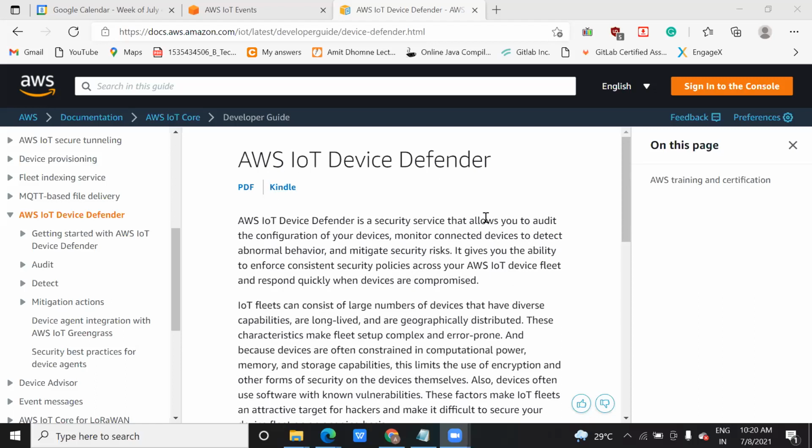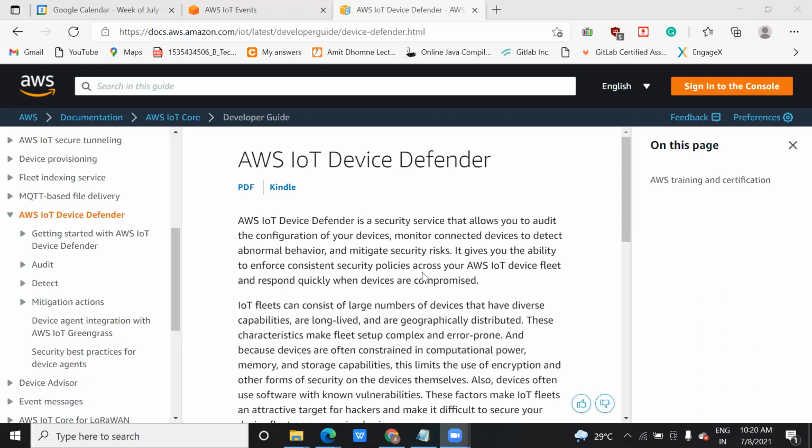So similarly, we use this IoT device defender to monitor the activity of the IoT device, so that we can come to know if there is any abnormal behavior, or if somebody is trying to manipulate the data in between, that is traveling from the IoT device to our cloud. So all this we can monitor.